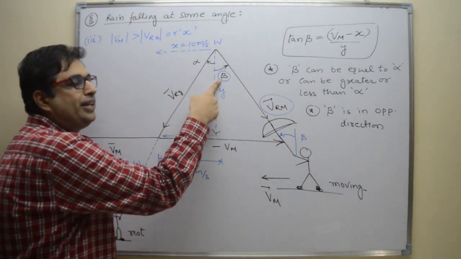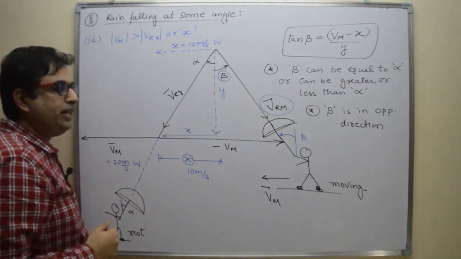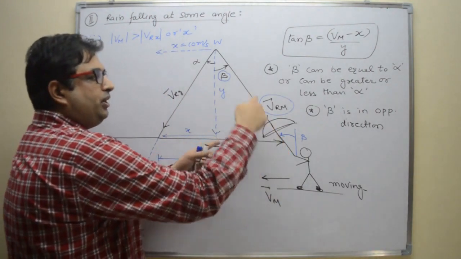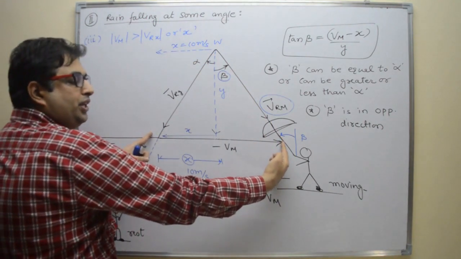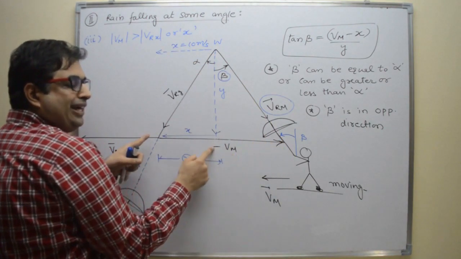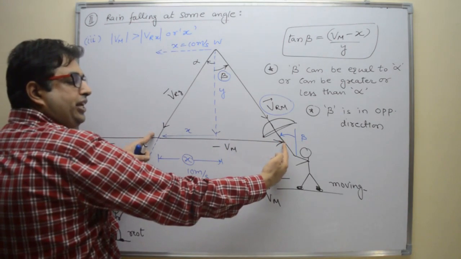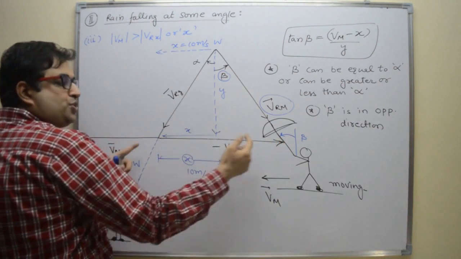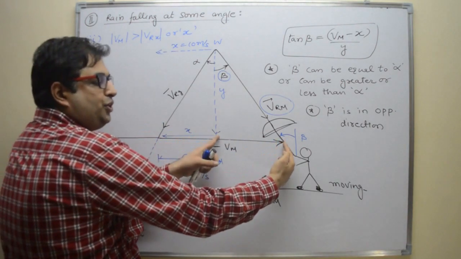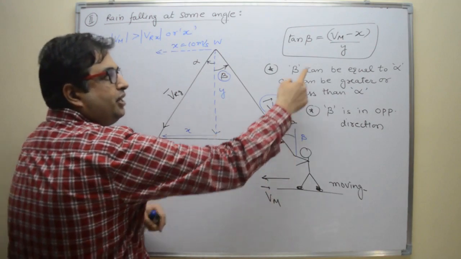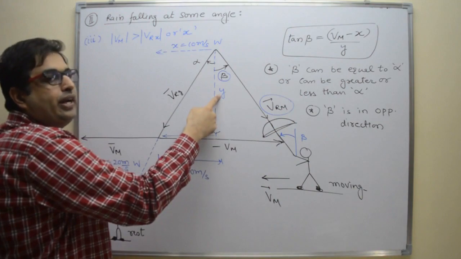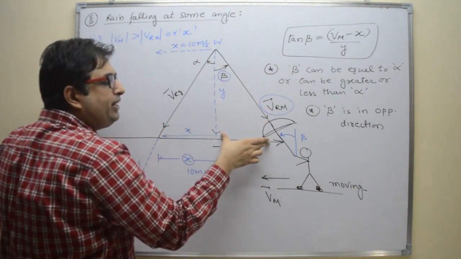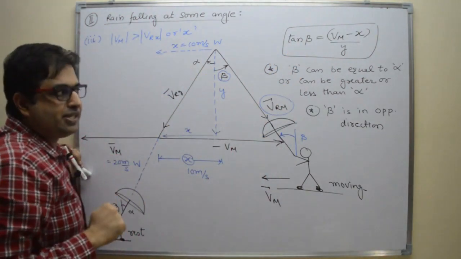Now let us calculate the value of beta. What is beta? Beta is perpendicular upon base. This perpendicular is total Vm, this is the length Vm, negative is direction Vm, and this x. So Vm subtract x, you will get Vm minus x. So perpendicular length is Vm minus x, base is y. So tan beta is perpendicular upon base.